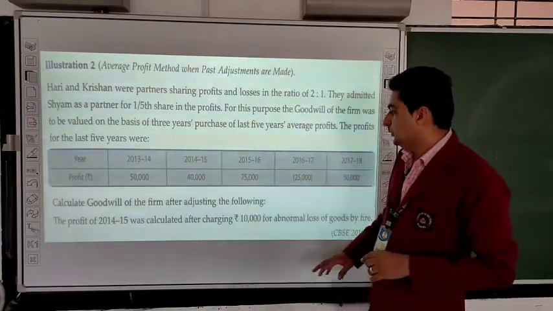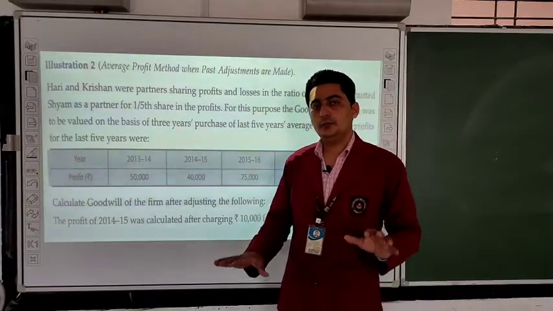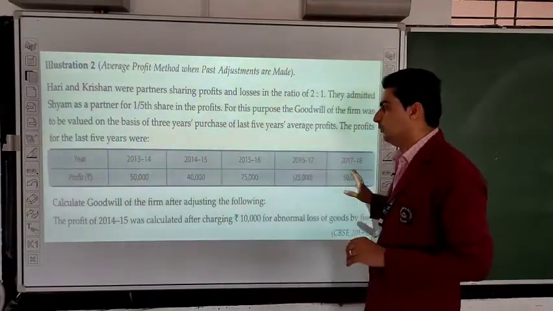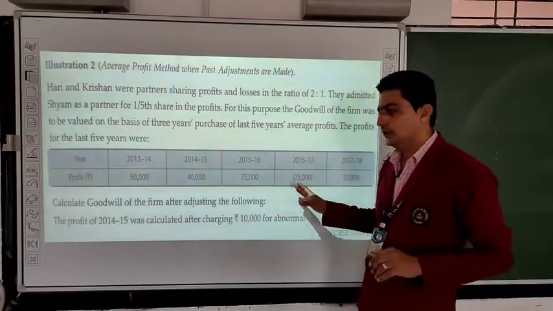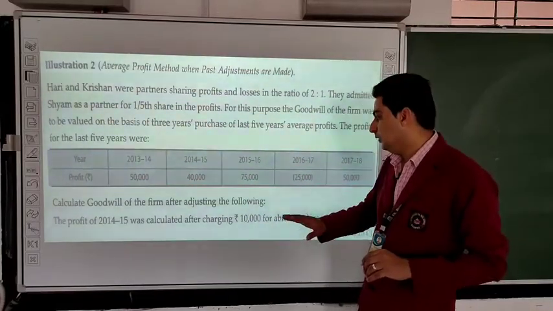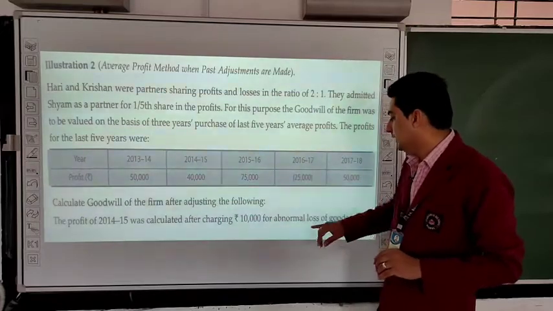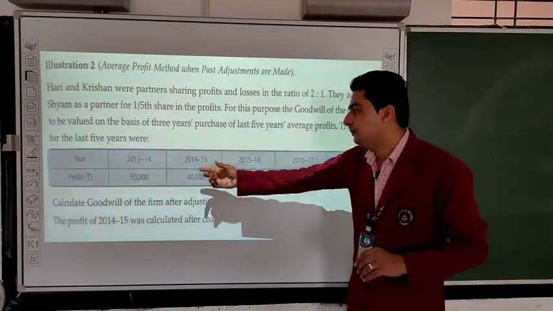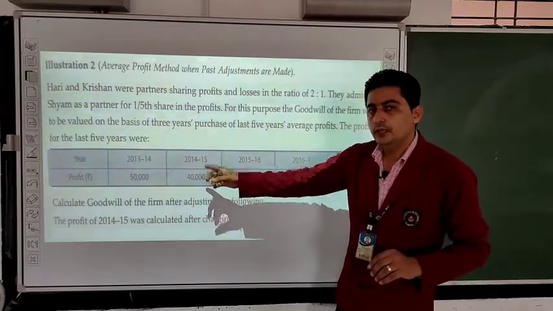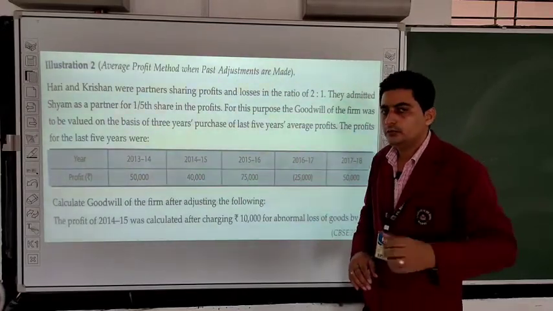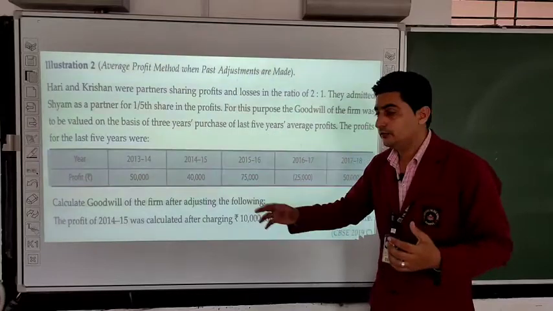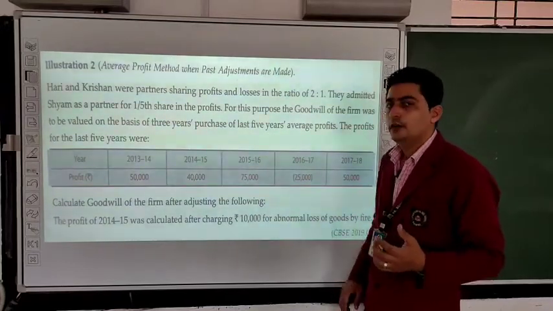So first of all we will calculate average profit. We have these 5 profits and losses, 4 profits and 1 loss, and 1 adjustment in 2014-15. So this abnormal loss will be added back to the 14-15 profit. So the profit of 14-15 will not be 40,000, it will be 50,000, because this 10,000 will be added to it.